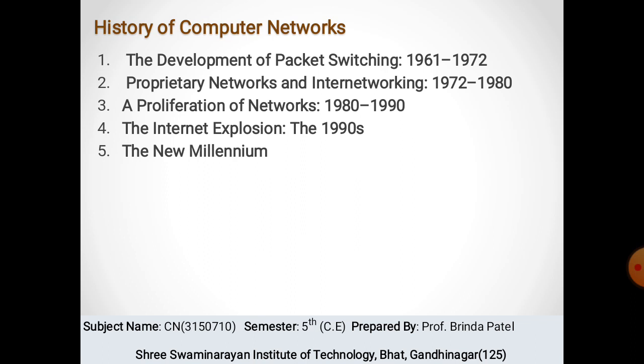In the 90s, the internet explosion occurs. The main event of the 1990s was the development of the World Wide Web application, which carried the internet into the homes and businesses of millions of people worldwide. The web served as a platform for enabling and deploying hundreds of new applications that we take for granted today, including search, for example Google and Bing, internet commerce, for example Amazon and eBay, and social networks, for example Facebook.